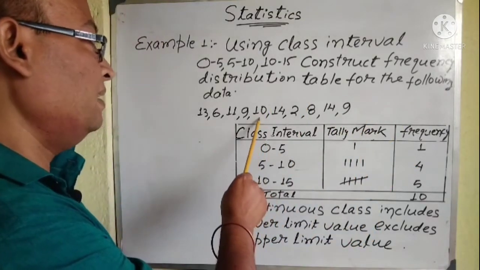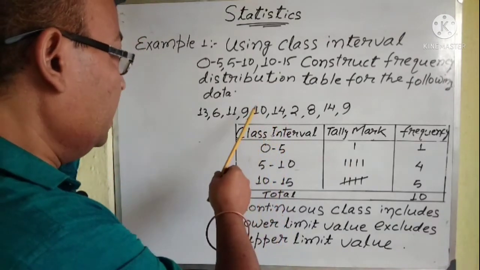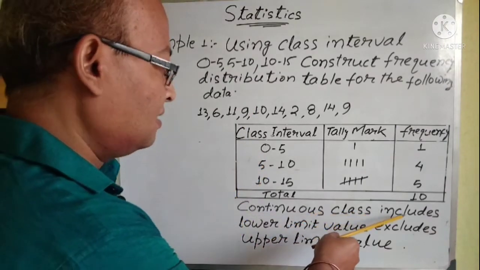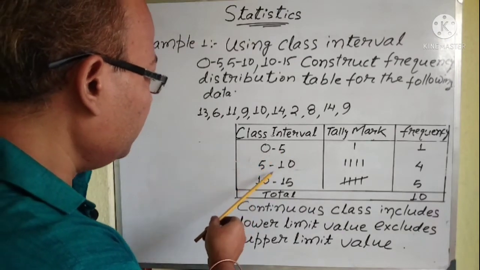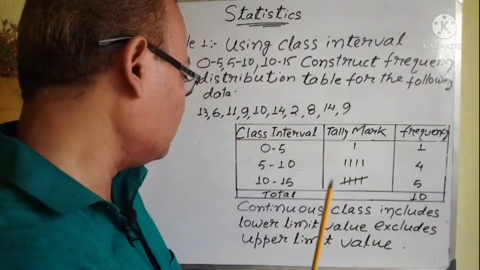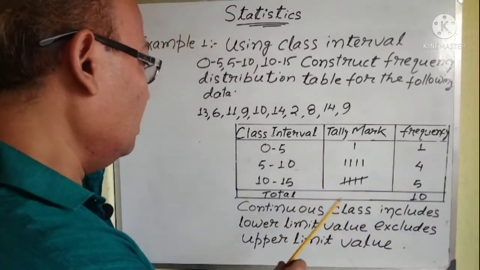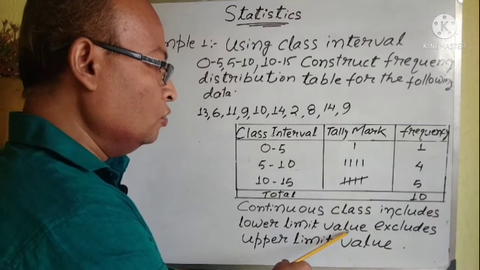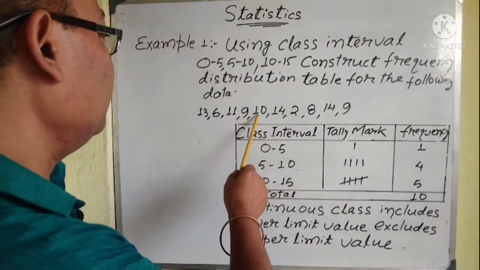Now I have excluded 10. Why? Because this is a continuous class interval. Continuous is 0 to 5, then again 5 to 10, 10 to 15. This type of class interval is known as continuous class interval. So in continuous class interval, you have to include the lower limit value and exclude the upper limit value. What does it mean? See, for example, 10.